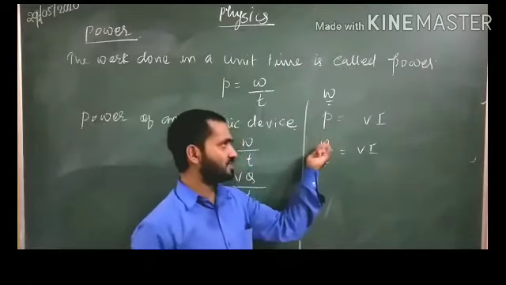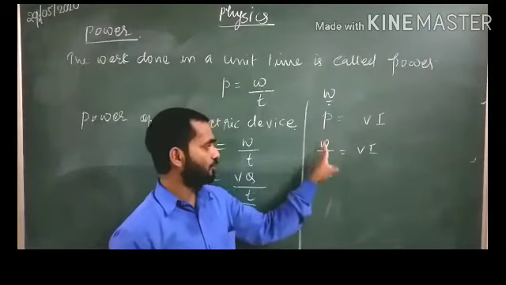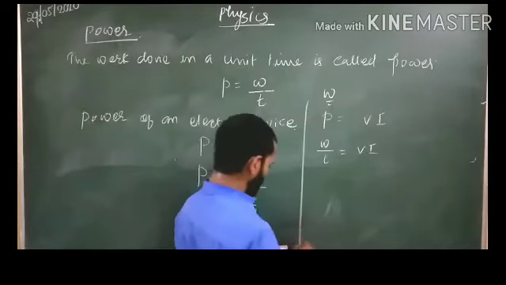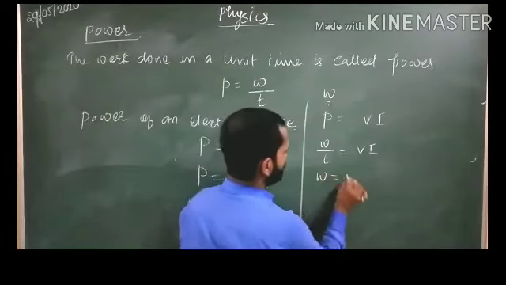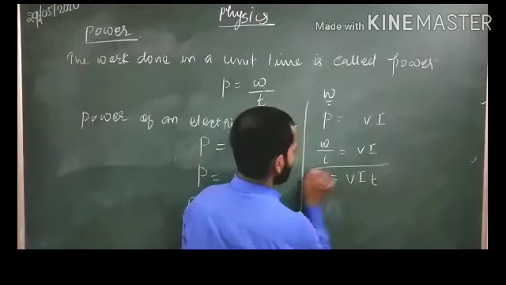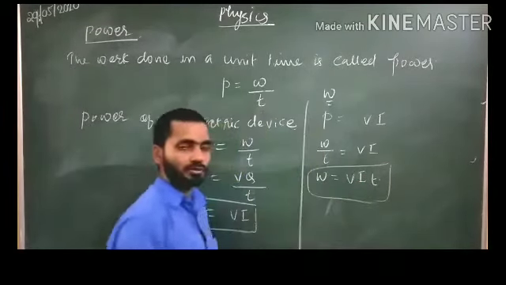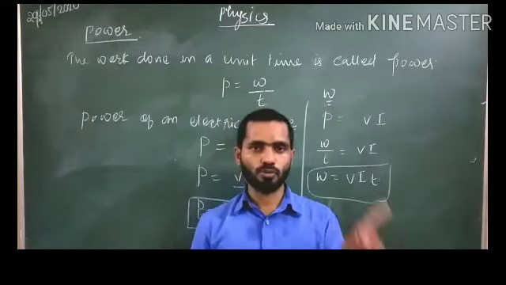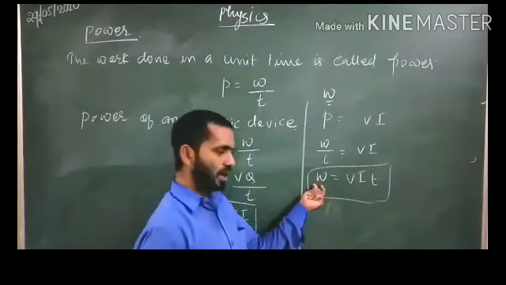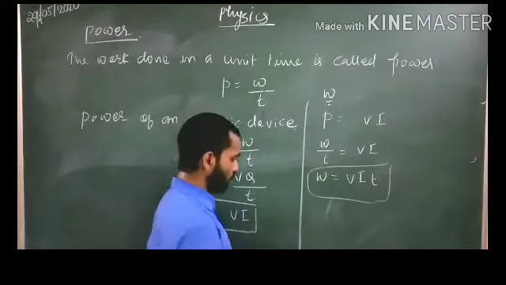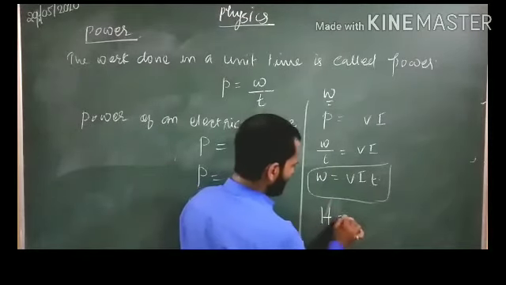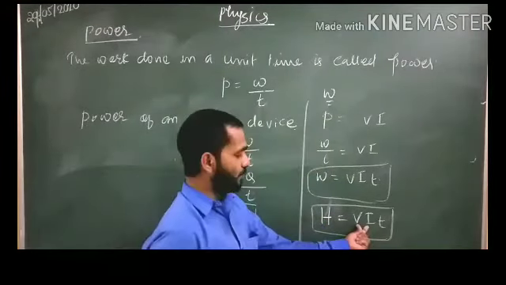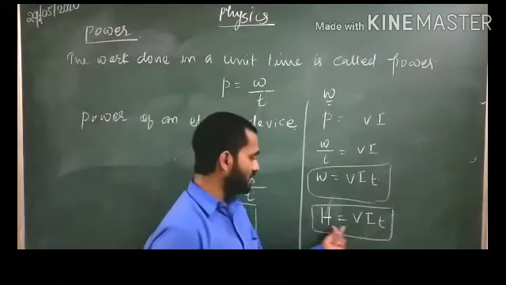What is power? Power is basically W divided by T. So instead of power you write W divided by T equal to V into I. Now this T you carry to the other side. So W will be equal to V into I into T. Very important equation, and we have studied in the 9th class, work is always equal to energy. So this work you can write in the form of energy, that is heat energy is equal to VI into T. That means power into time gives the heat energy.